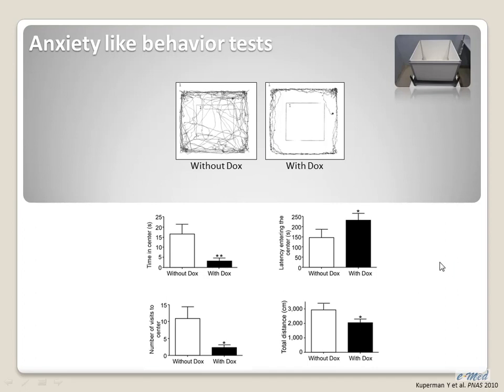As you can see, under basal state, the mouse explores the whole arena. Mice like to explore. But when we overexpress urocortin 3, you can see that the mice don't enter the center of the arena and stay close to the walls and travel a shorter distance throughout the test, and all are indices of increased anxiety-like behavior.